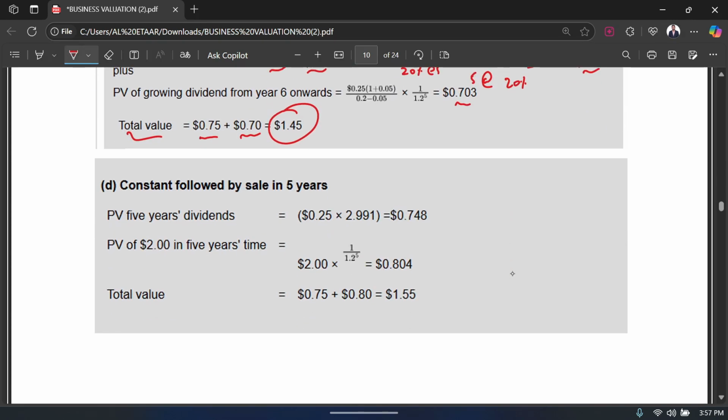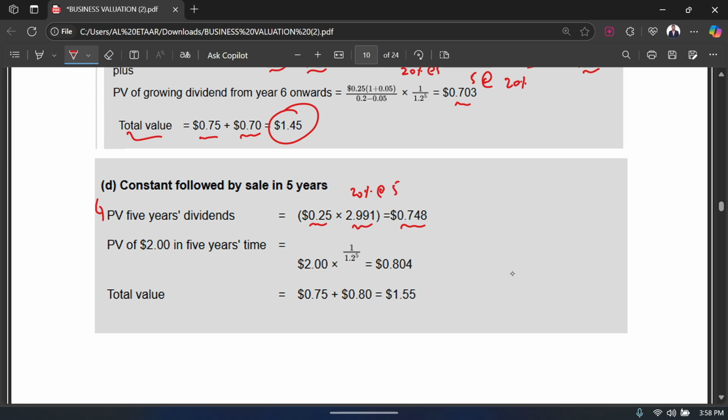It's very simple. First of all, the first working remains the same, just like in part number C: you take 0.25 and multiply it by the annuity factor at 20% for 5 years. So you get your present value of 5-year dividends as 0.748. And now after 5 years, there is no growth.